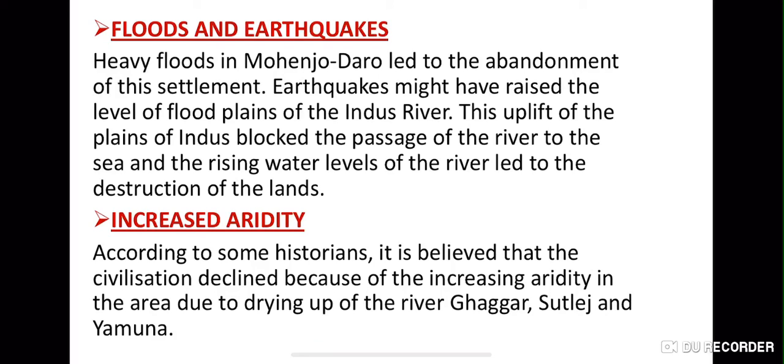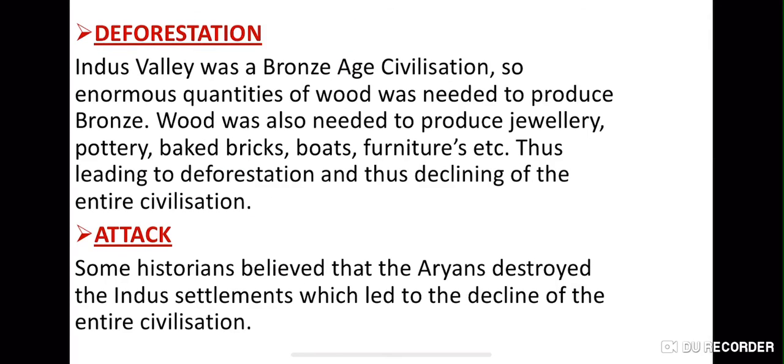Then there is increased aridity. Aridity means the drying up of land. You can see drought. According to some historians, it is believed that the civilization declined because of increasing dryness in the area due to the drying up of the rivers Ghaggar, Satluj and Yamuna, as they were the main rivers that provided them with water. When these rivers dried up, the whole land became dry, and thus it led to the decline of the whole civilization.